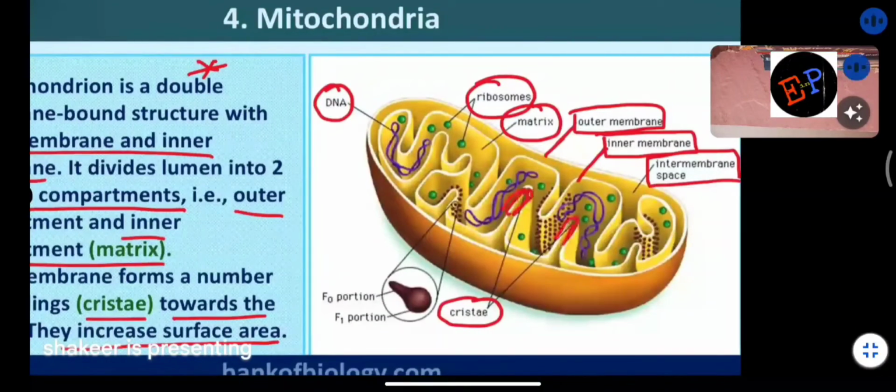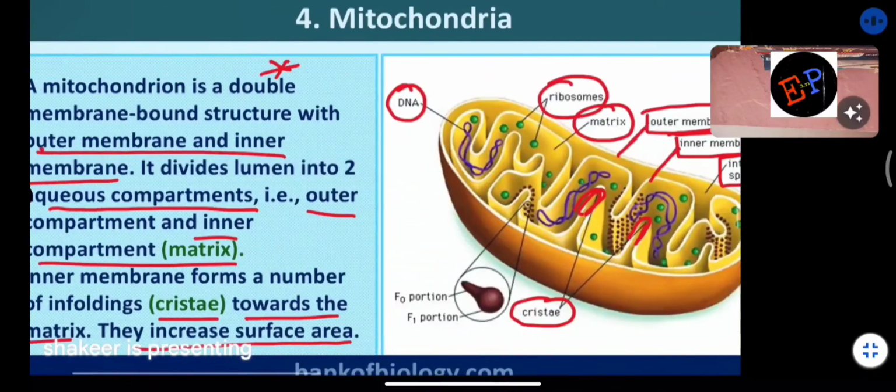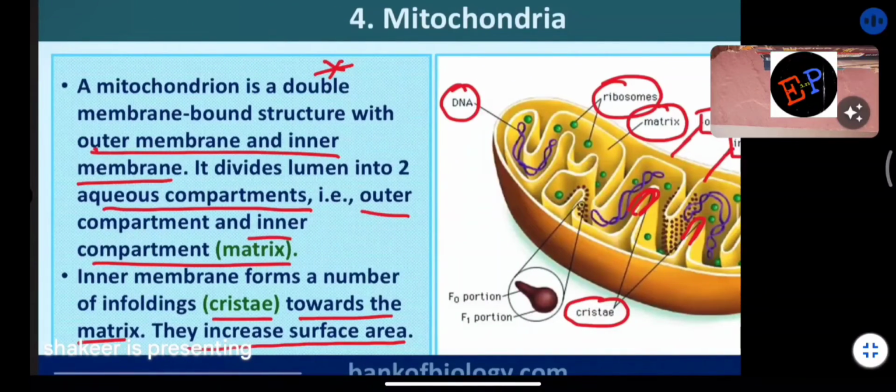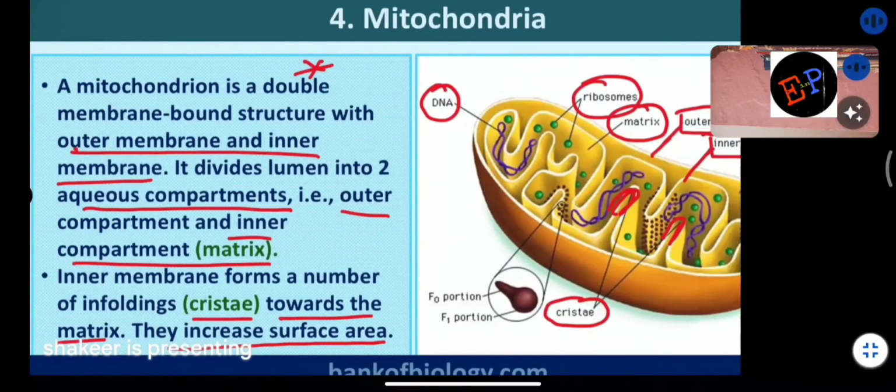And what is the function of cristae? Total surface area will be increased with the help of cristae. Understood? So what are the materials which are present inside the inner membrane? DNA will be present, ribosomes will be present, matrix also will be present. Okay.